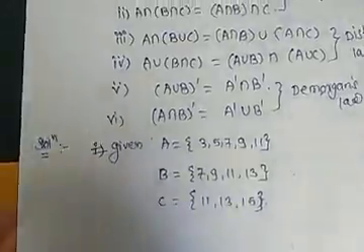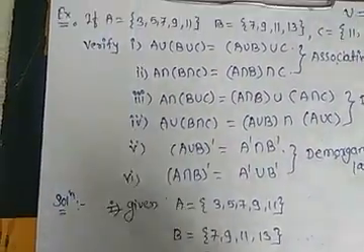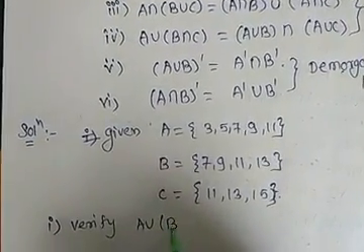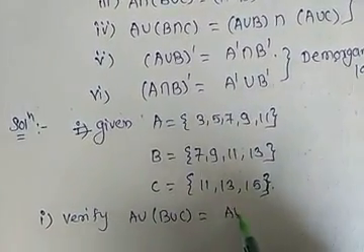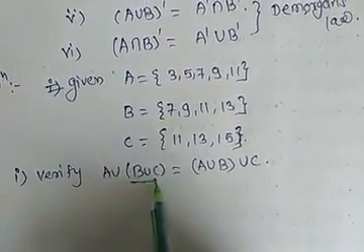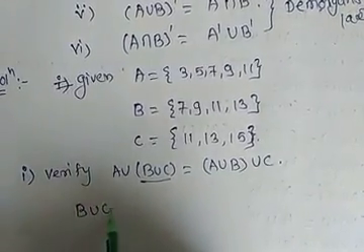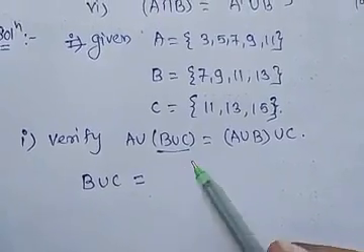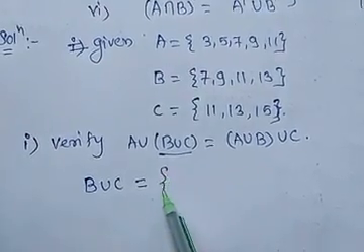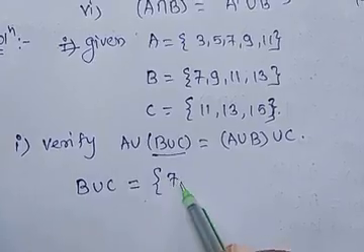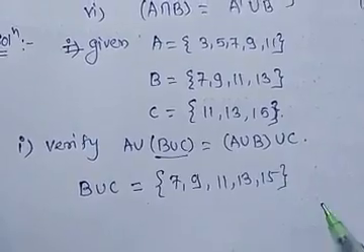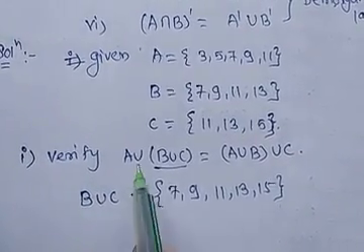Now here first we have to verify A union (B union C) is equal to (A union B) union C. For that, first we have to find B union C. Now here B union C will be the elements from B and C. So B union C is equal to {7, 9, 11, 13, 15}.